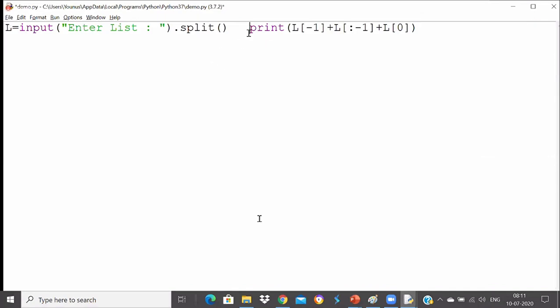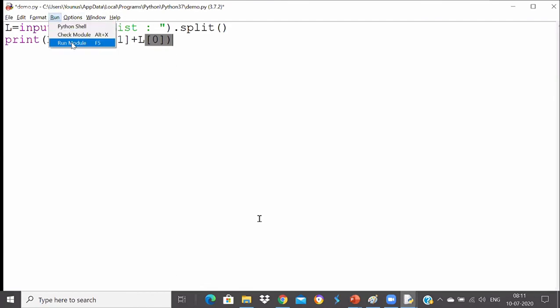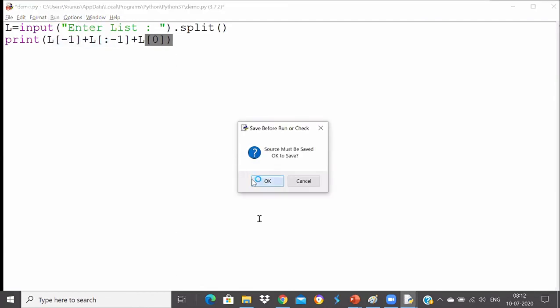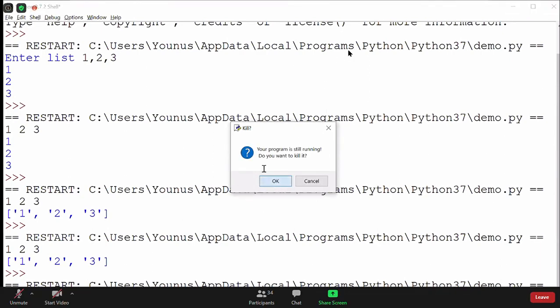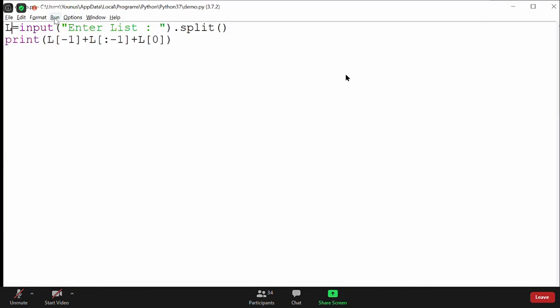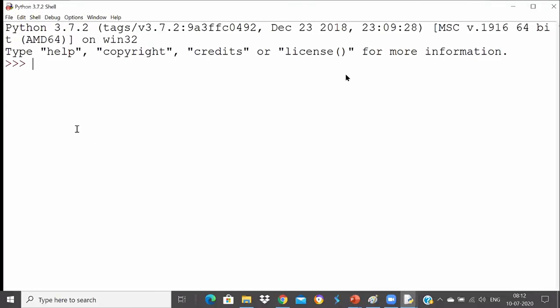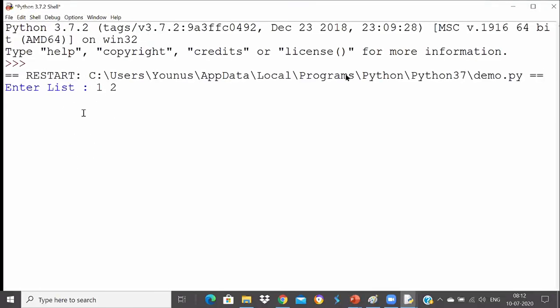So now you see this is the program, guys. I took the input list, split, let's say space separated value. I'm printing the last value, then I'm concatenating from beginning to the end, and then adding that L of 0. Perfectly fine. This will swap the first element and the last element in the list. But here you make sure don't give square brackets, you give space separated value.